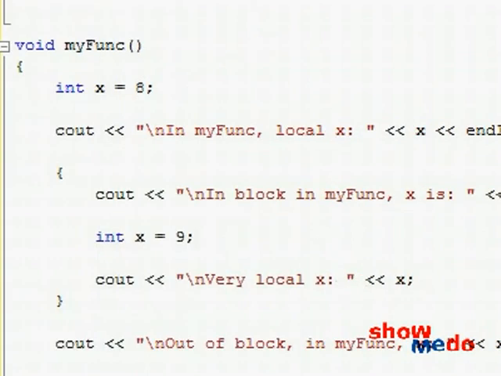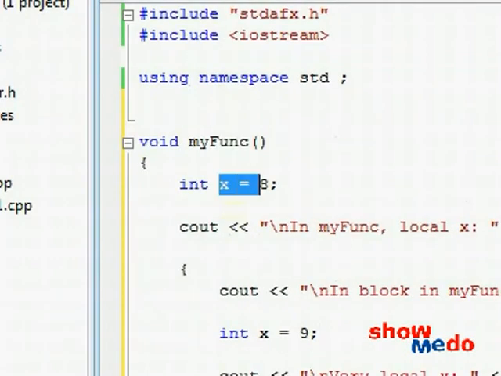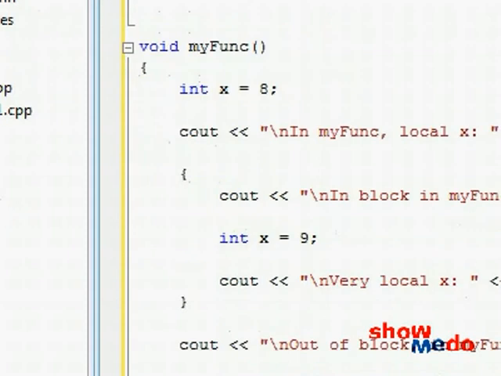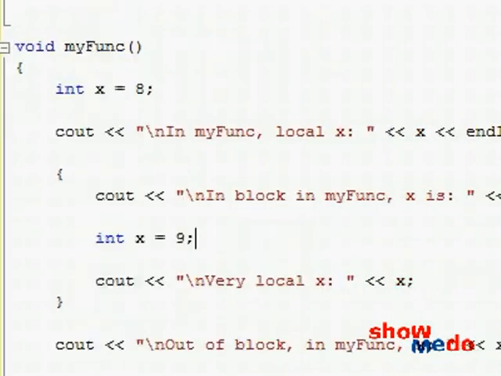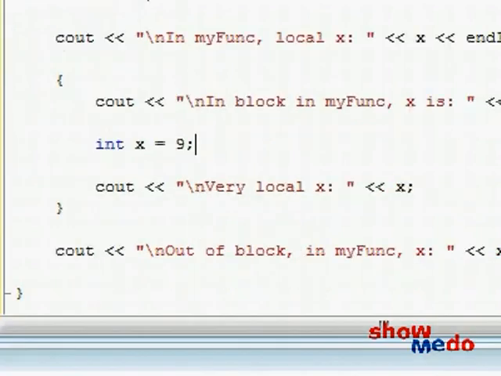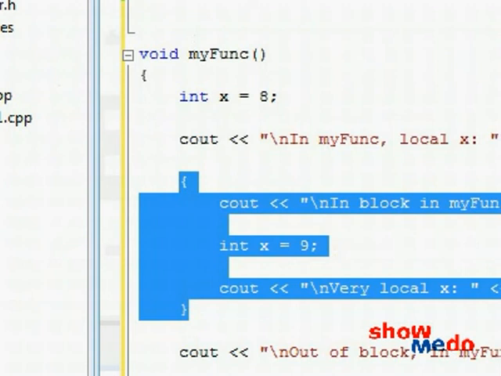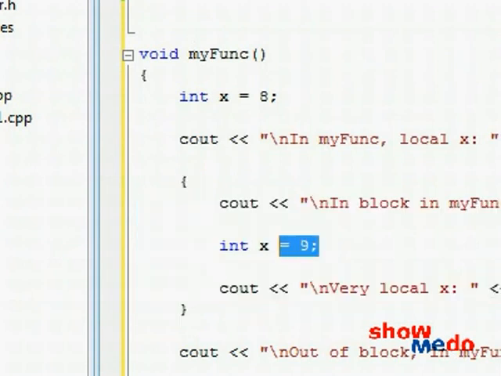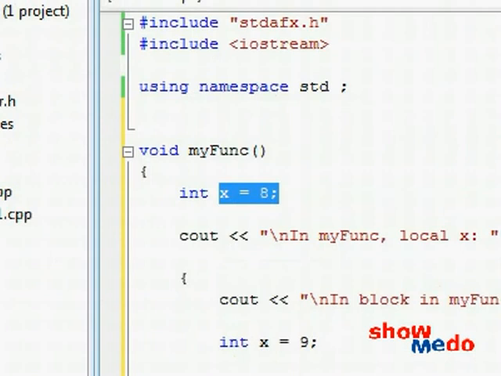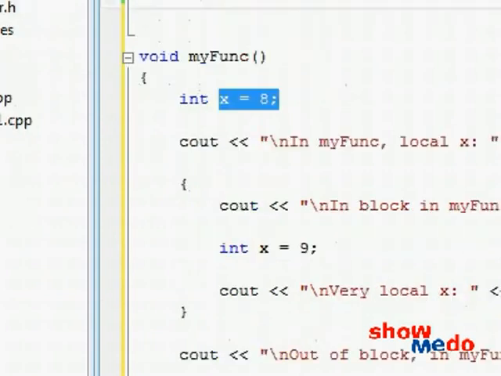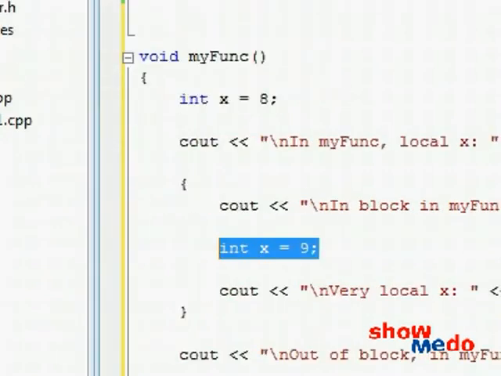So what happens right now? We have an outer x which has 8, and we have a local inner x which has 9. So if I try to use x, what does it have in it? 8 or 9? Well, the rules are that once you step into a more local scope and you create a local variable which has the same name as another visible outer variable, you completely block out from that point on the visibility of the outer variable.